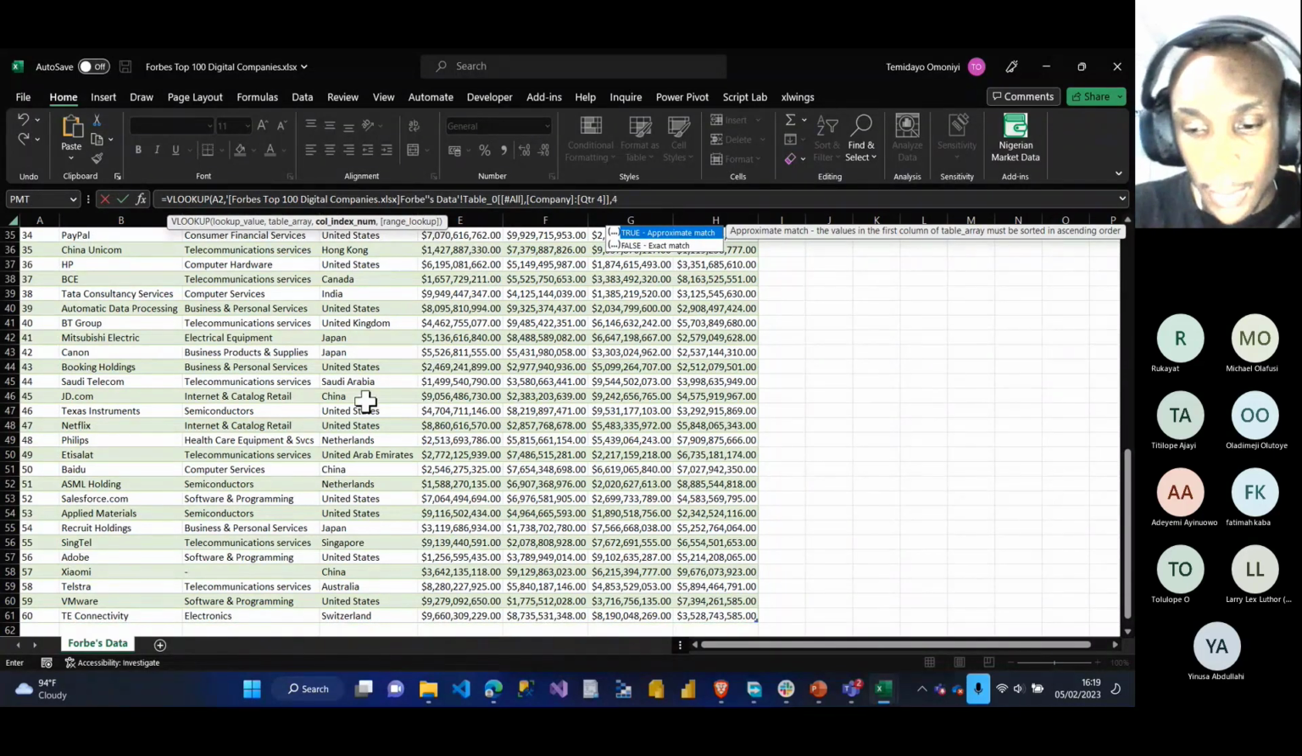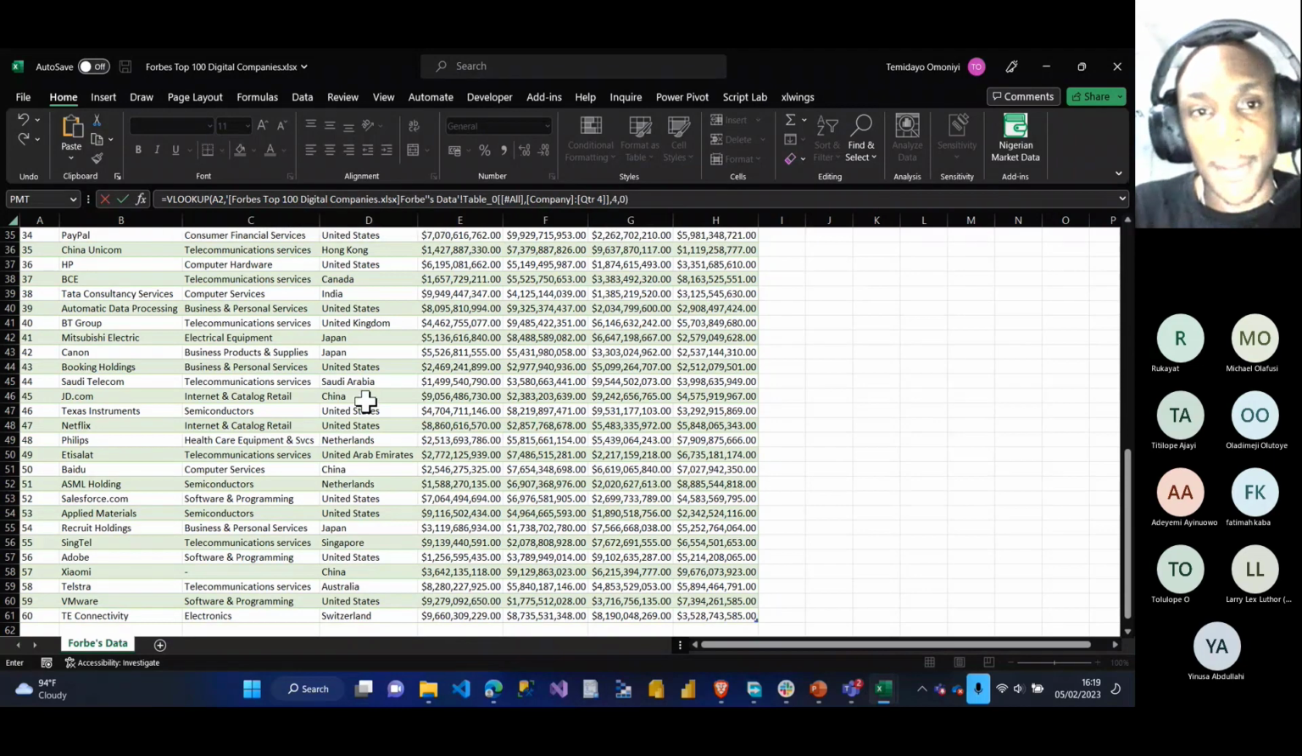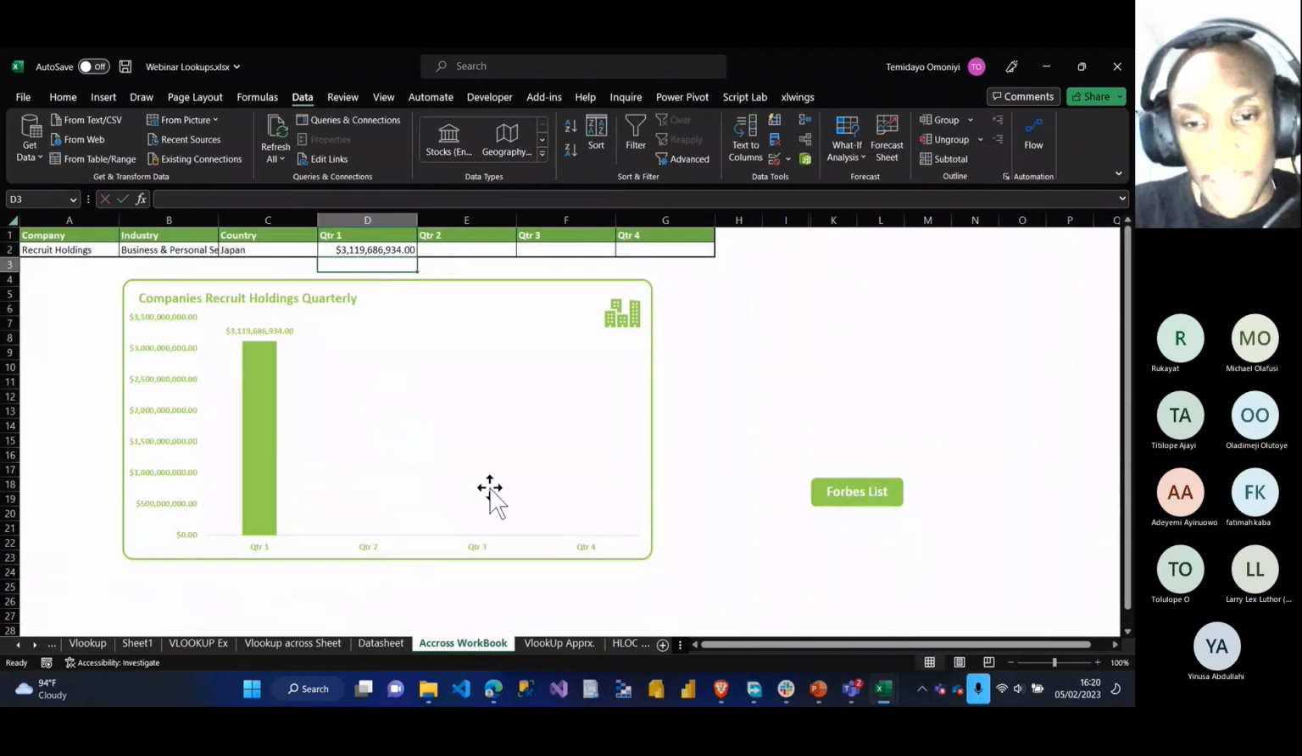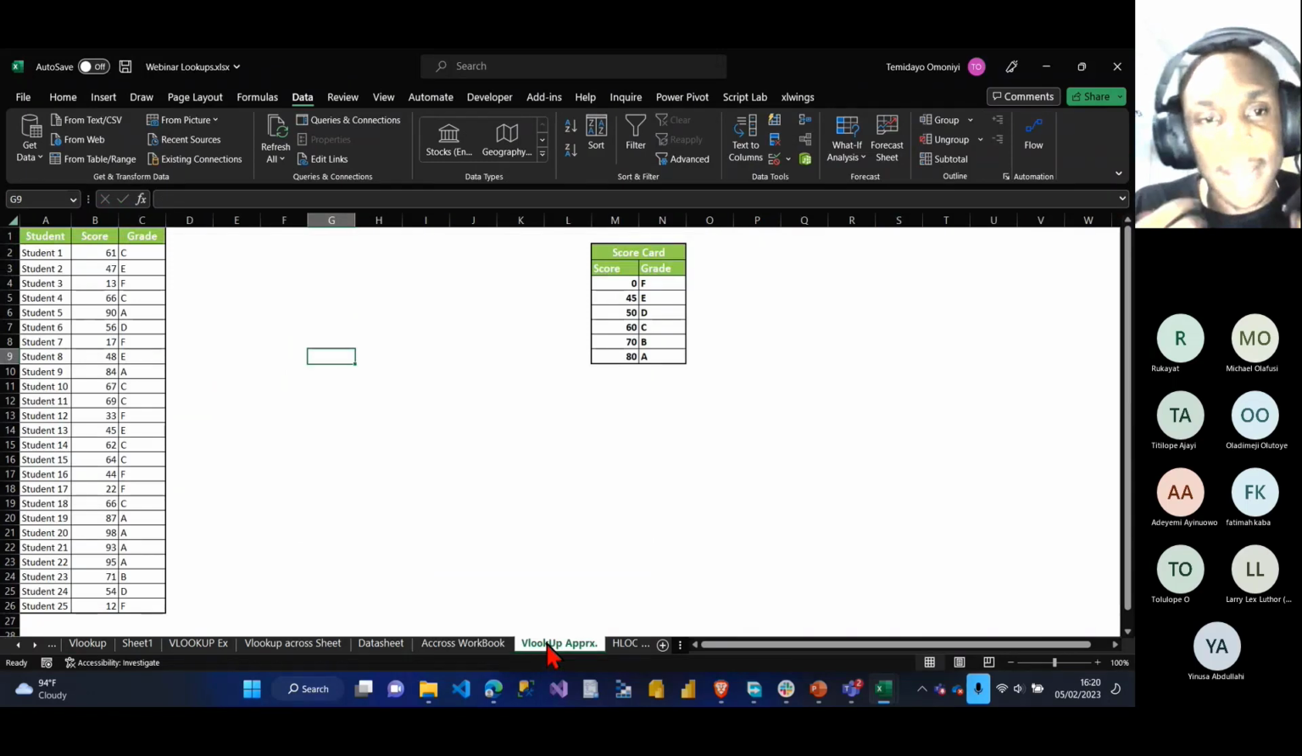So I say 4, close my bracket, and enter, right? So it gives you the value. That's how you do that. So now we'll be using 0, which stands for exact match.